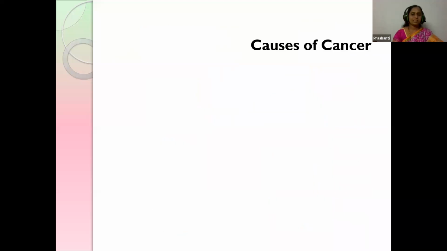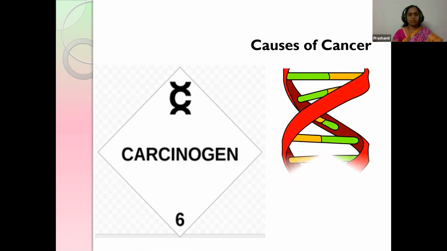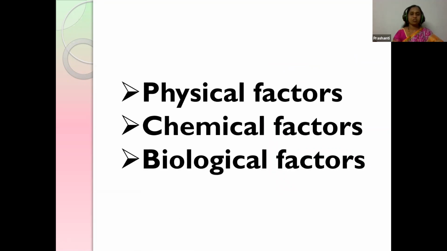Then we shall see why cancer occurs. There are several agents causing cancer, and the cancer-causing agents are called carcinogens. It is caused by damage to the DNA. When there is damage to the DNA, cancer occurs. Then what are the agents or factors? We can say physical factors, chemical factors, and biological factors.